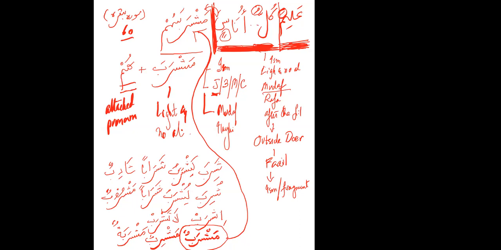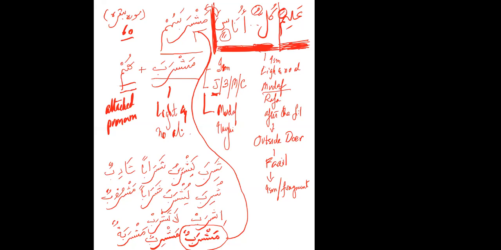Okay, so this now we can say for certain, because we were uncertain whether to call it a fail or an ism, because an attached pronoun can come with a fail or an ism both. So the scale, we will look through the families for any ism if you want to understand whether it's a fail or an ism. So that is one of the ways that you can easily see in many cases, not every case, but in many cases, whether the word you have is a fail or an ism.